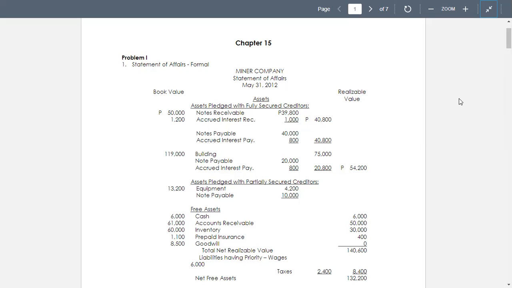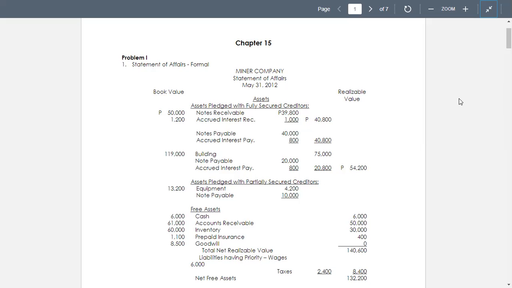So we have now the notes payable equal to 20,000 and the accrued interest in the amount of 800. Notes payable is with a total of 20,800, and the building was used as collateral.